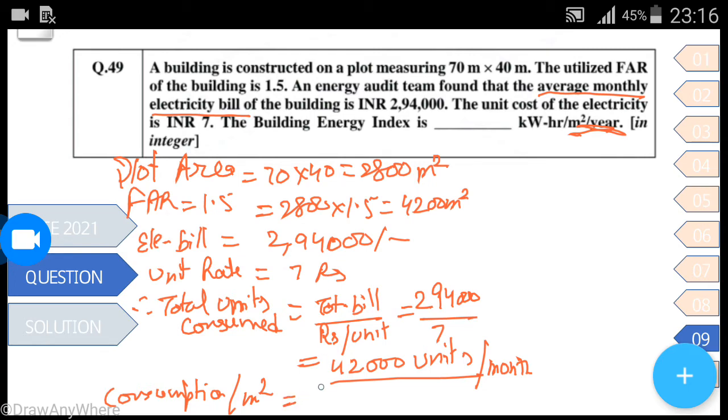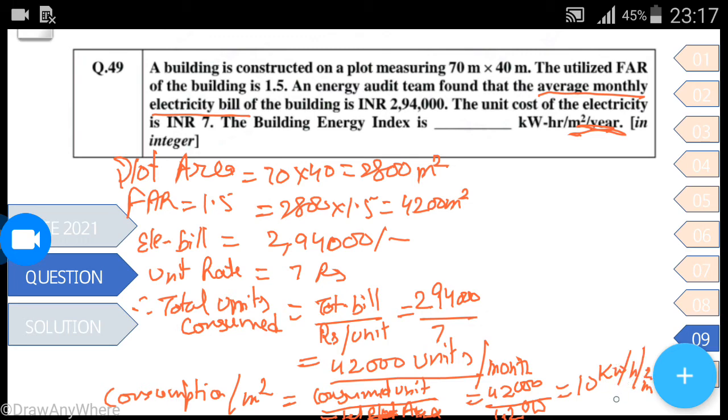So you have to find the consumed units divided by total area, sorry, not plot area, it's total area, which is 42,000 divided by 4200, which comes to be 10 kilowatt hour per meter square per month.